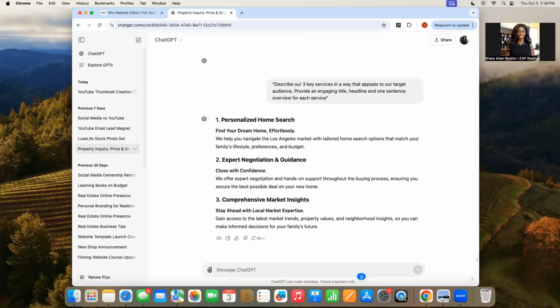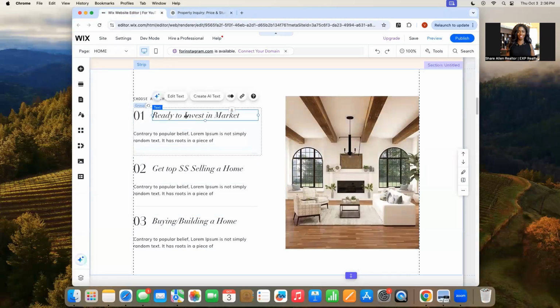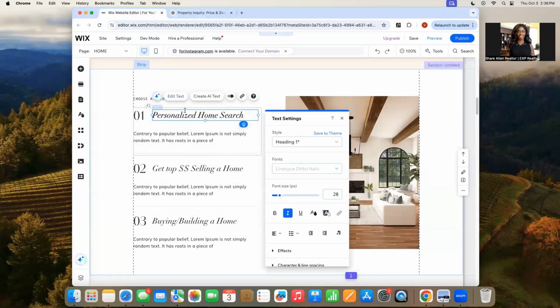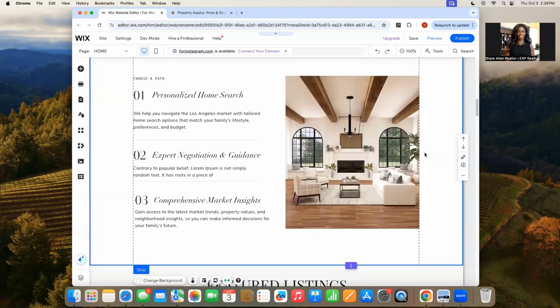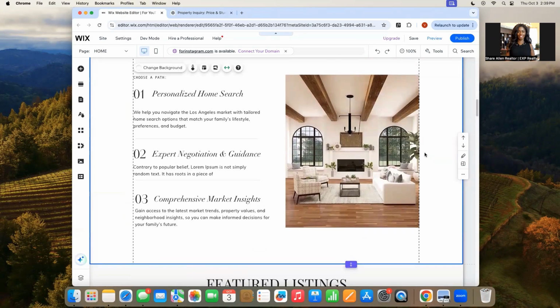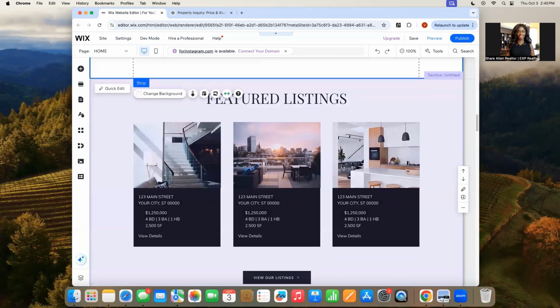Okay. So we're going to grab each one of these and just plug it in here. Of course, you're going to read it. It has to make sense for your business. Okay, once we're done with this section, then we're going to move on to featured listings.